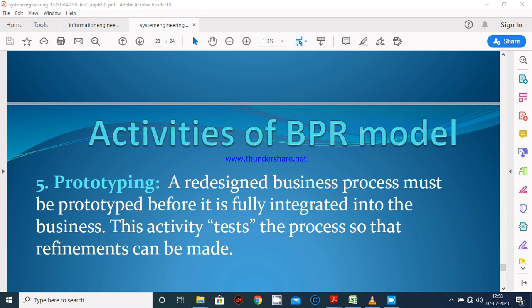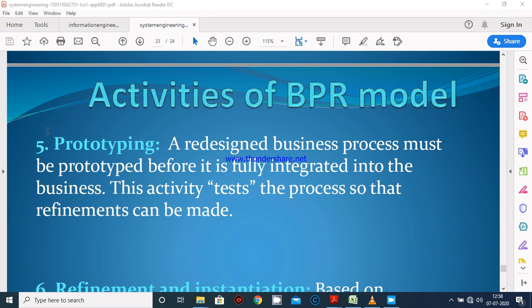Next one is prototyping. A redesigned business process must be prototyped before it is fully integrated into the business. This activity tests the process so that refinements can be made. See here, we have already discussed the prototype model in software engineering. Basically, whenever a customer comes to an organization for developing a product according to his requirement, the manager or the development team first develops a prototype model for the user, so that the user can check all the things he said earlier that are mentioned in the SRS document by the product manager.